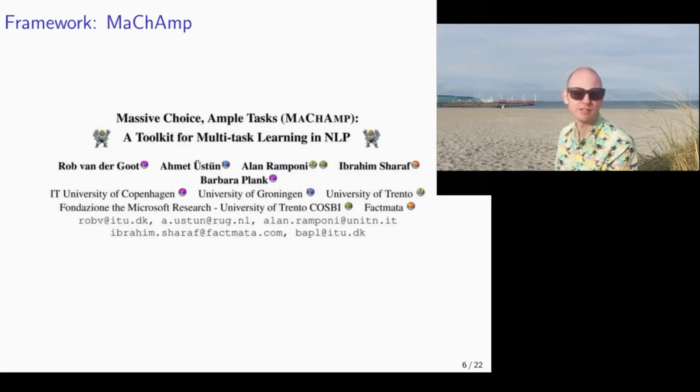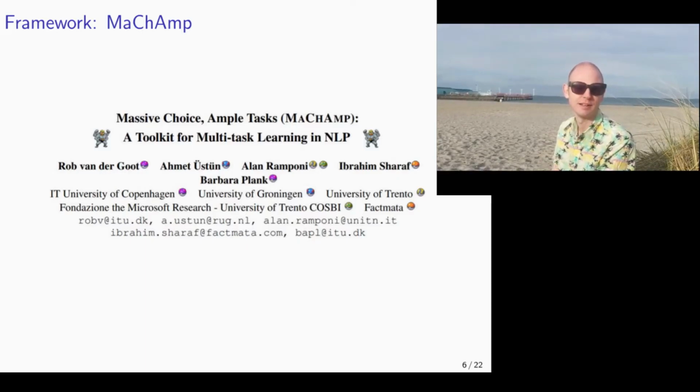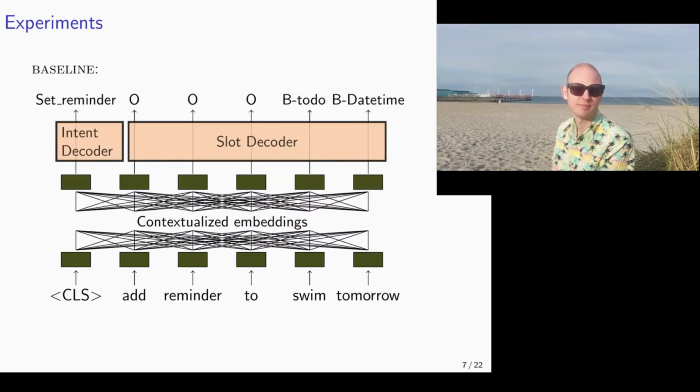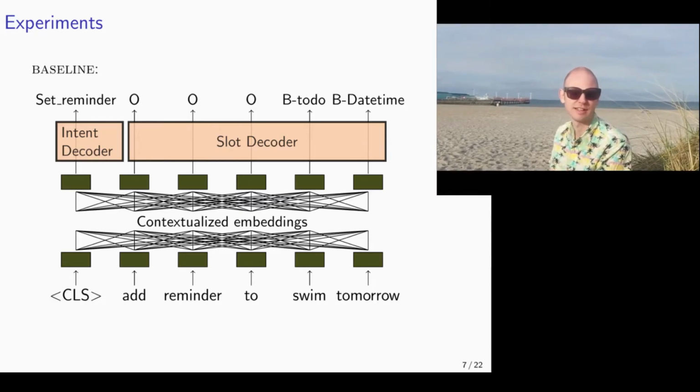For our experiments, we used MaChAmp, a multitask learning framework for NLP. We used it as a baseline as well as a starting point for our models. A standard MaChAmp model for slot and intent detection would look like this. As input, it takes the words, which are then embedded using contextualized embeddings, and this encoding is shared, while for each task it adds a separate output decoder. For our auxiliary tasks, we will add additional decoders on top of this.